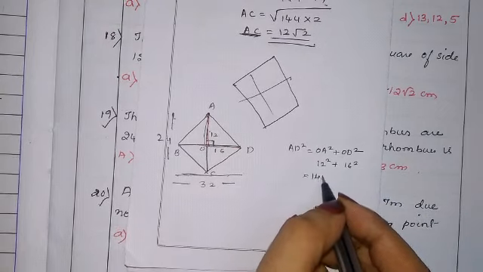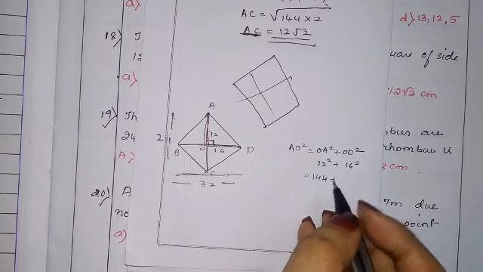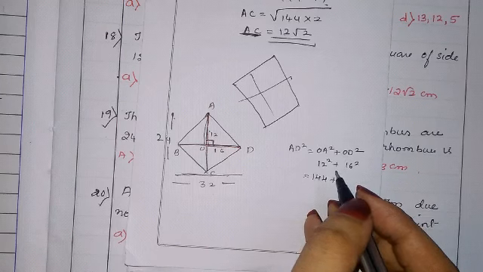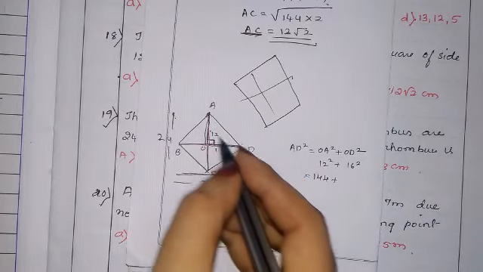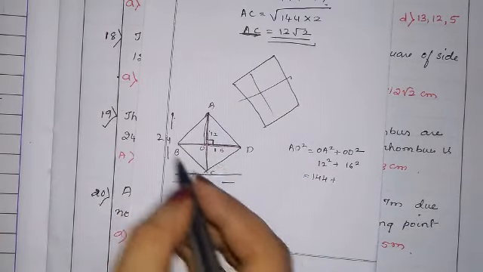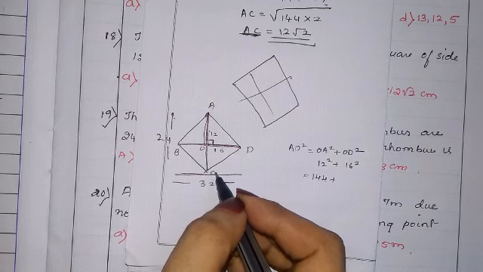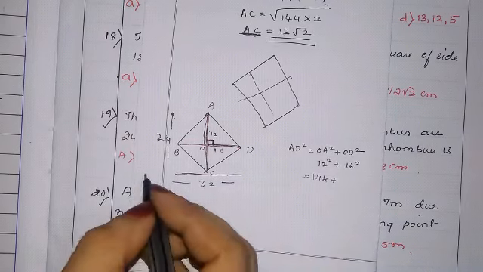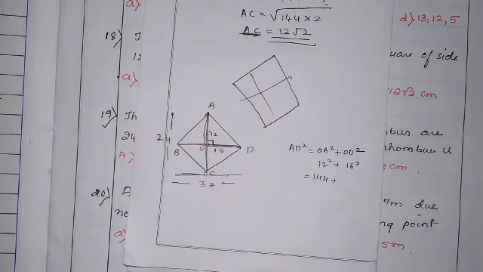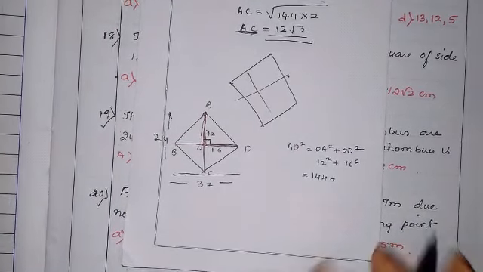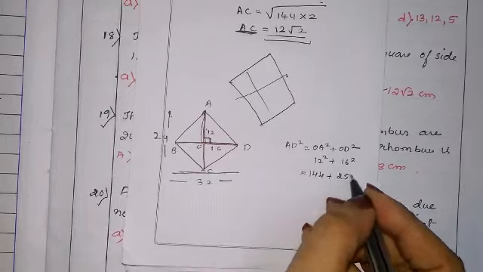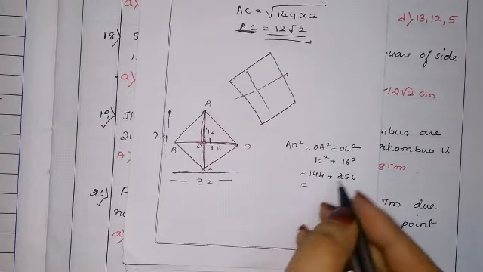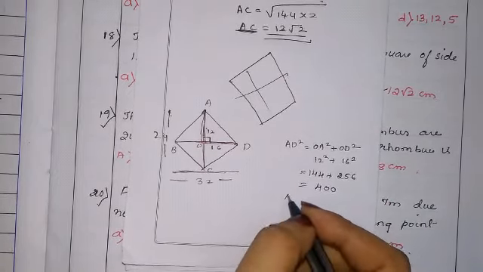12 square is 144 and 16 square is 256, because full length 24 means half is 12, and full 32 means half is 16. 144 plus 256 is 400. So AD square is 400, and AD is root 400, which is 20.